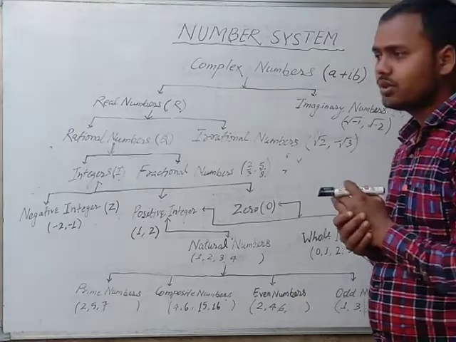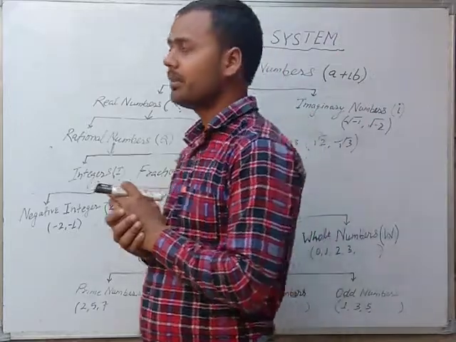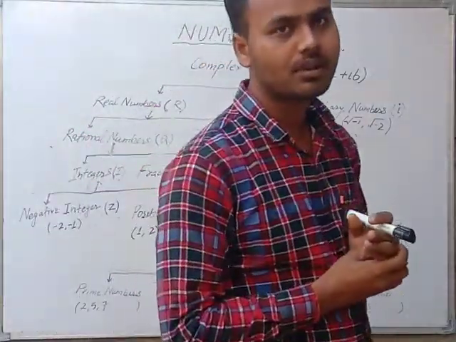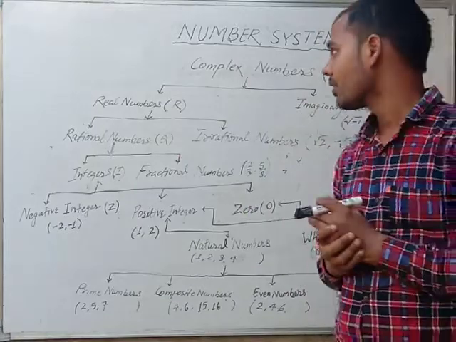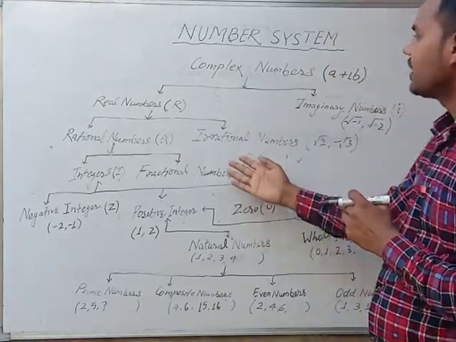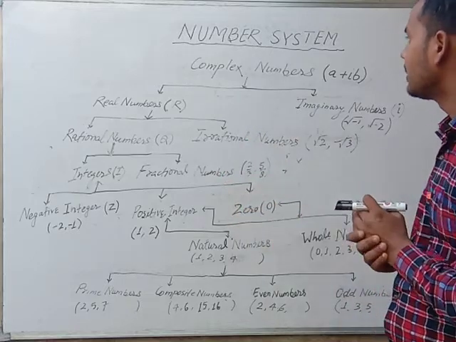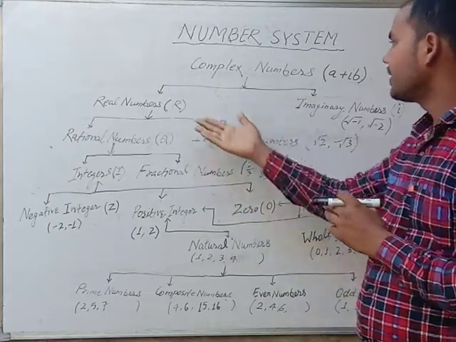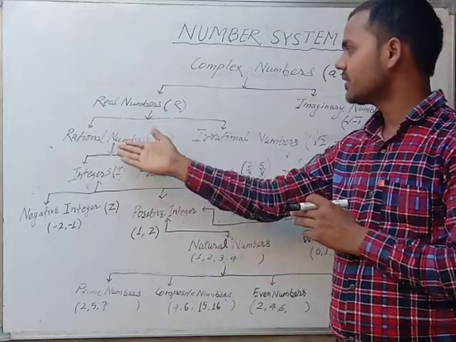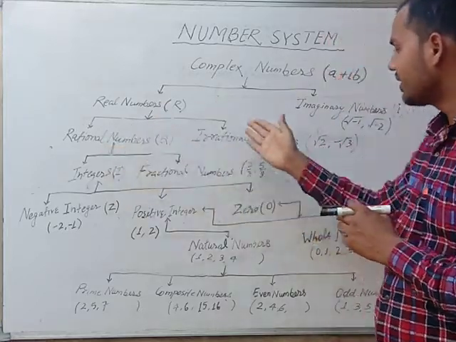We understood all the numbers of the number system. We can say that it is classified into many parts. Complex numbers are divided into real numbers and imaginary numbers. Real numbers are divided into rational numbers and irrational numbers.